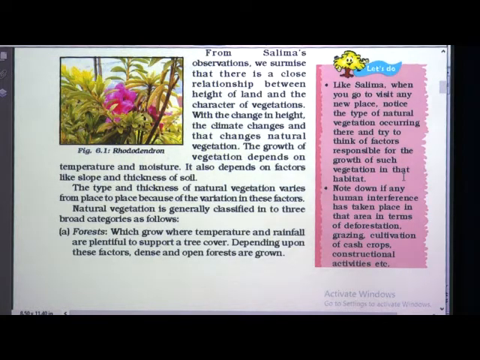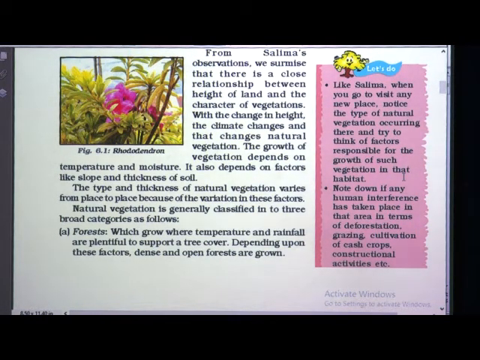Note down if any human interference has taken place in that area in terms of deforestation, grazing, cultivation, cash crops, constructional activities. If you find the trees are cut down in that locality, then try to find the human interference, meaning why human beings have cut those trees.